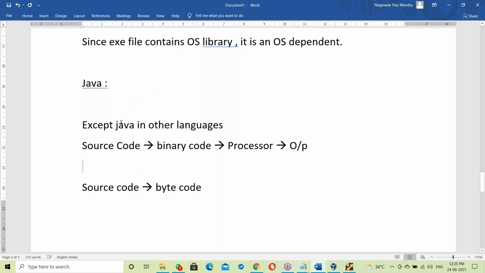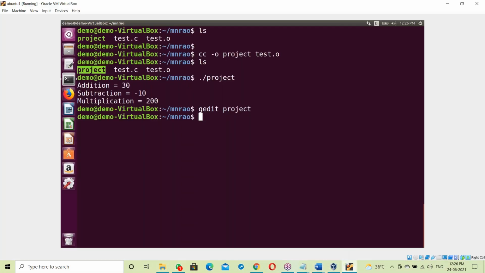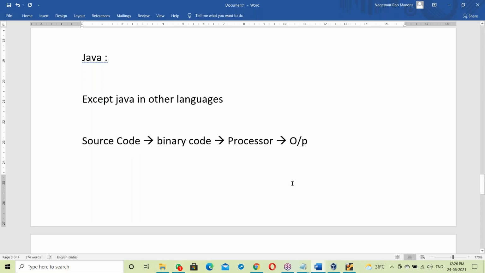Source code to binary code conversion is done by either an interpreter or a compiler. In C programming, we say the compiler, cc -c test.c. It compiles, and the project exe file is created. That exe file is a binary code. So the compiler converted the source code to binary code.